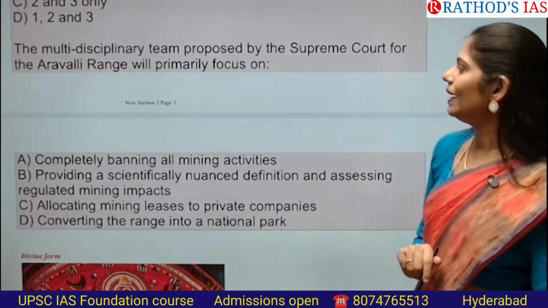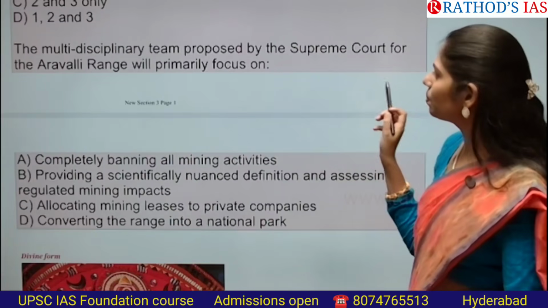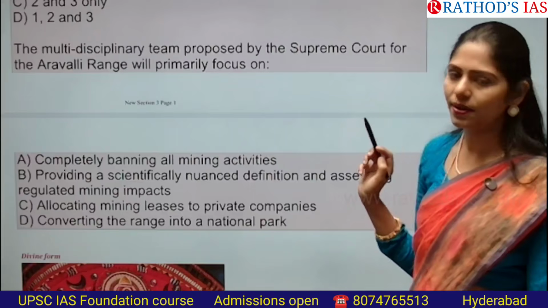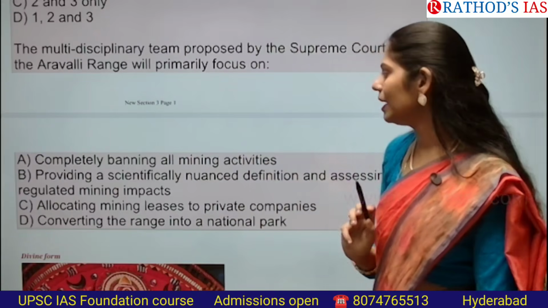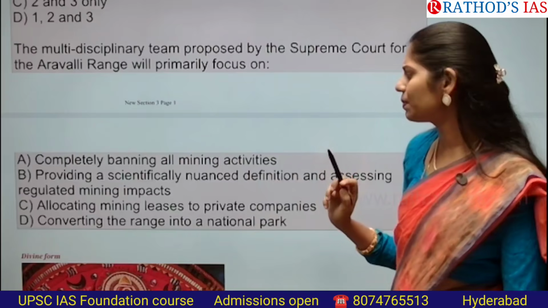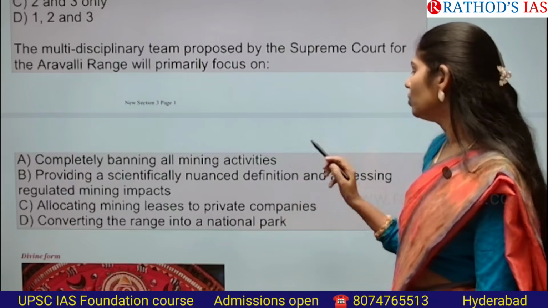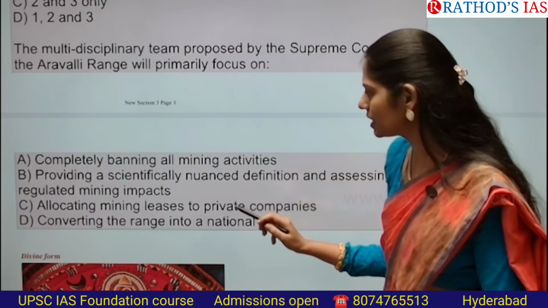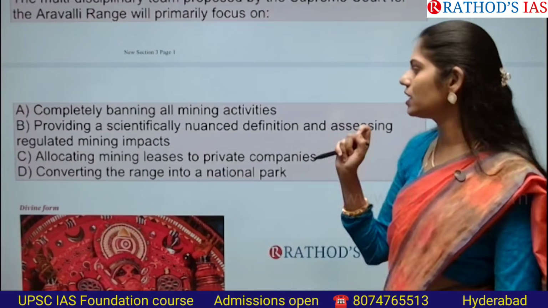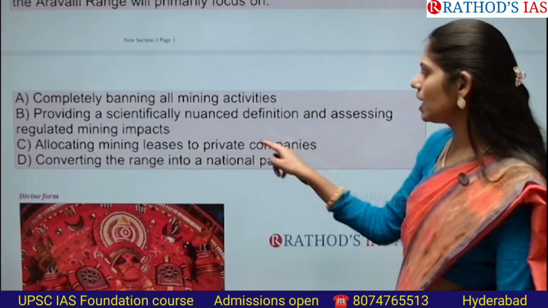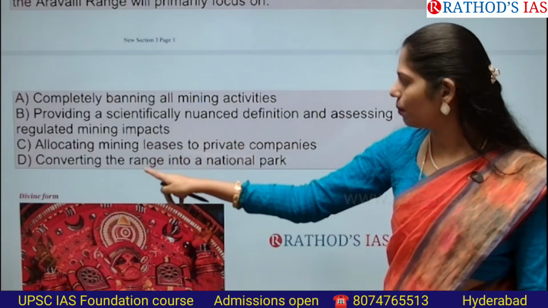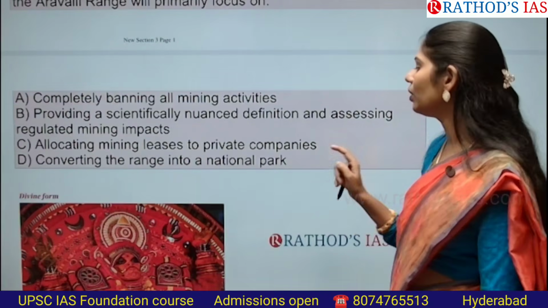The multidisciplinary team proposed by the Supreme Court for the Aravalli range will primarily focus on: Option A is completely banning all mining activities. Option B is providing a scientifically nuanced definition and assessing regulated mining impacts. And next one is allocating mining leases to private companies. And option D is converting the range into a national park.